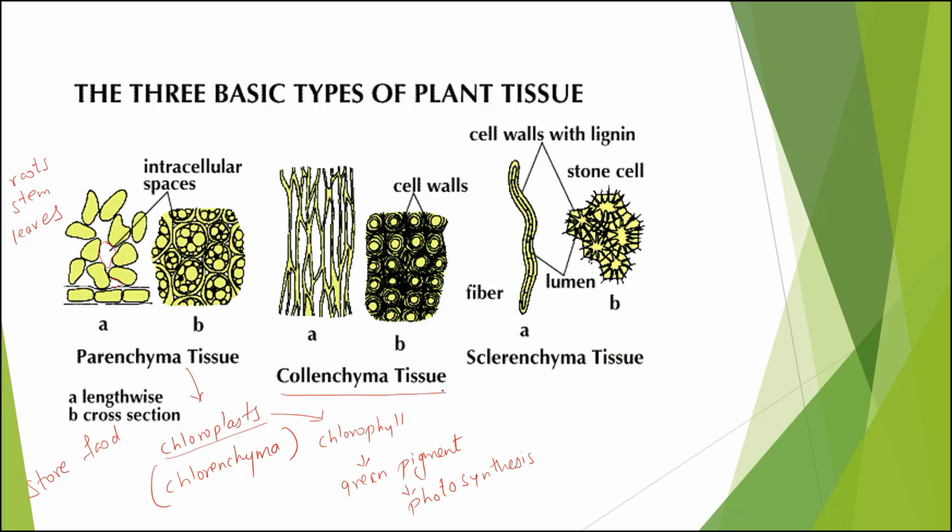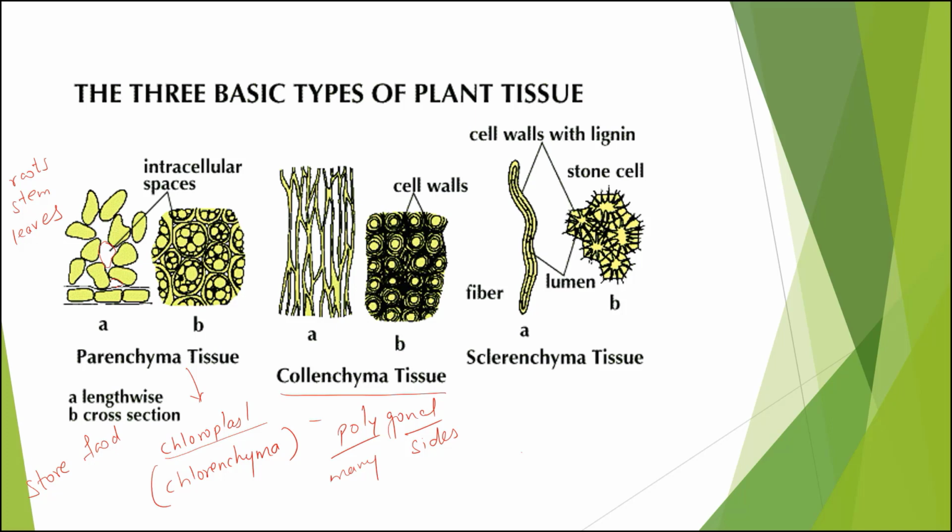Then the other is collenchyma. If we see the cells of the collenchyma, they are circular or oval or polygonal in shape. What is the meaning of polygonal in shape? That means they may have many sides. Poly means many and gonal means sides. They are also found in young stems and petioles of the leaves.